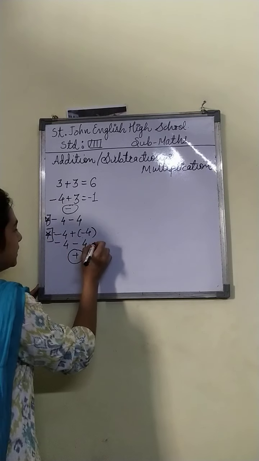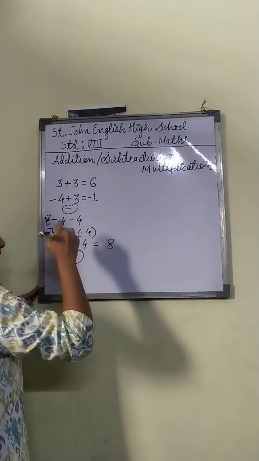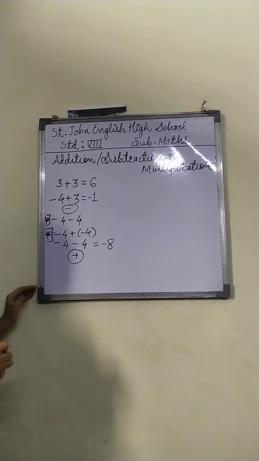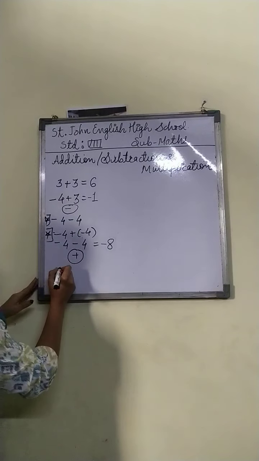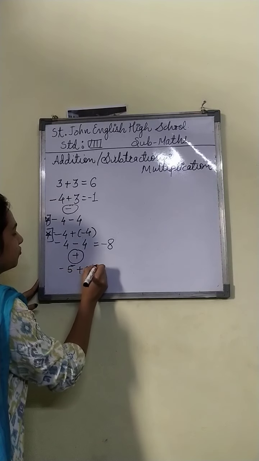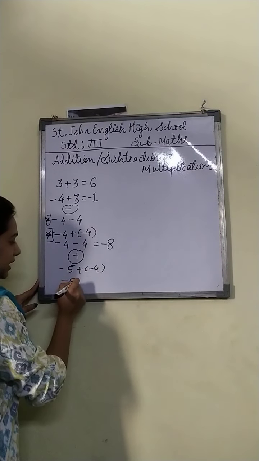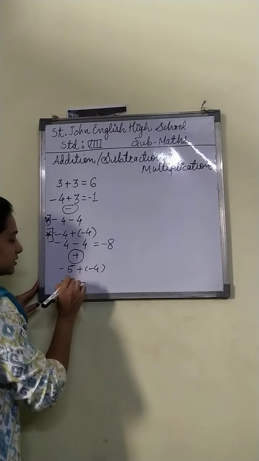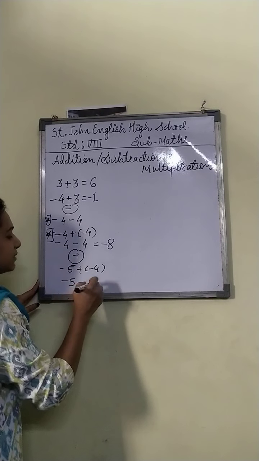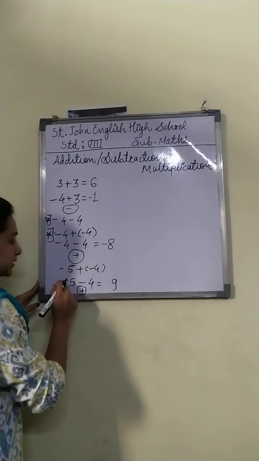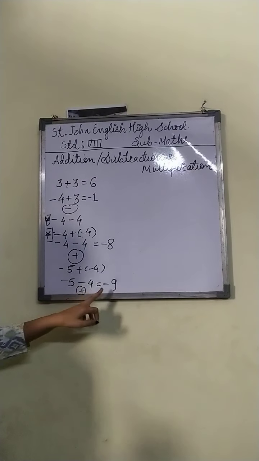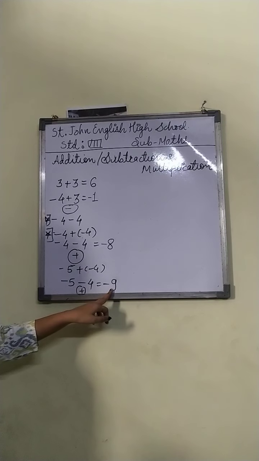So minus 4 minus 4 is 8, and again the sign of the greater number will be there. Here both numbers are the same, so the minus sign will be there. I can show you. Minus 5 plus of minus is minus 4. Minus 5 minus 4, addition will be there. So it is 9, and the sign of the greater number is negative. That will come as your answer.